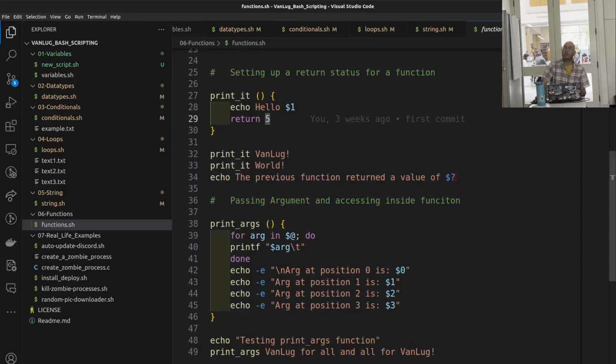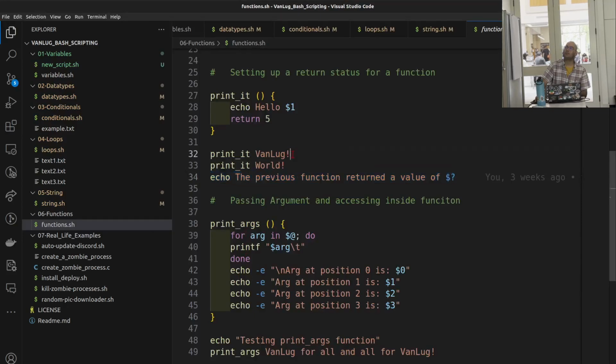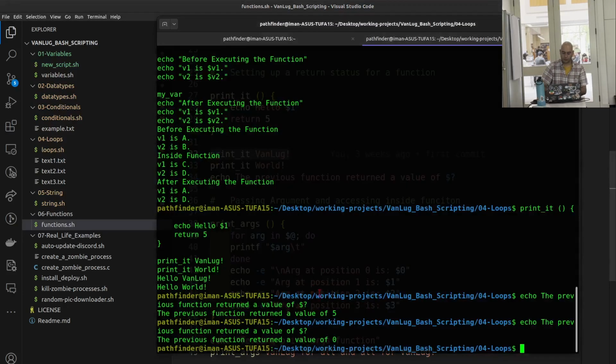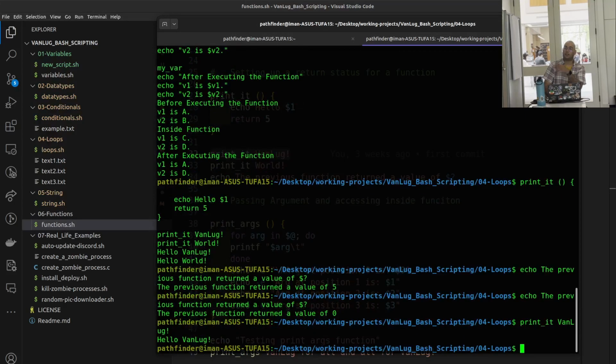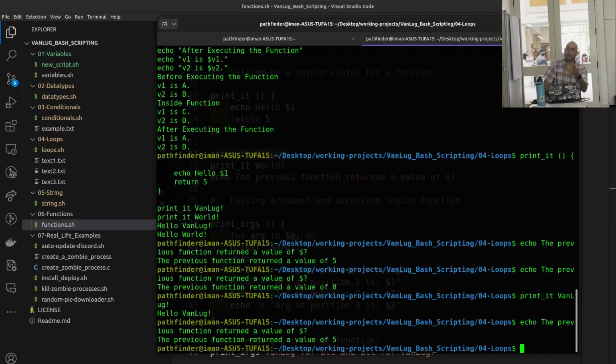And if we want to check what was the latest function returned, now it might be changed actually, yeah, now it's 0 because we have run the echo function and that by default returns 0. So let's run our function again, print it, vanlog, it prints out, and if we get the return value of the latest function that's run, it's 5, because we have returned 5. So only a return one, not echo ones, the last one returned. Yeah, just one and the last one.